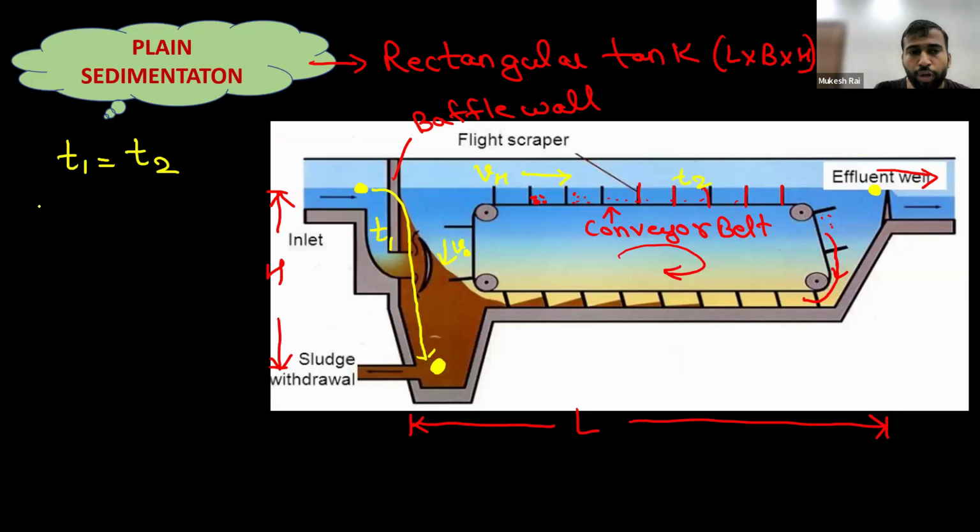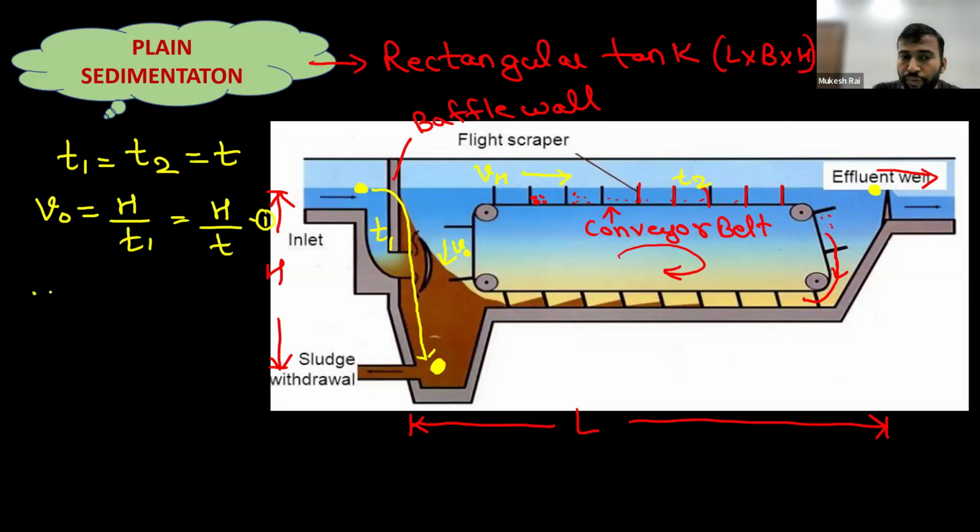Now we know that velocity is distance upon time. So V naught will be equal to h upon t1. Now if we consider both the times as t, we will write it as h upon t. That is the first equation. Now the second one is the horizontal flow velocity or flow through velocity. So Vh will be equal to length upon t2, or we can write it as length upon t. That is the second equation.